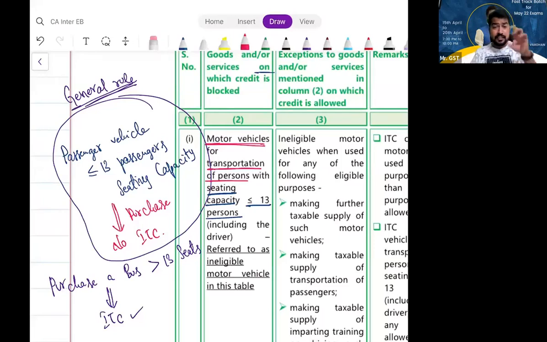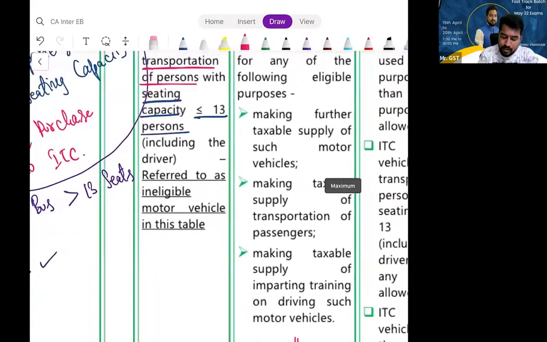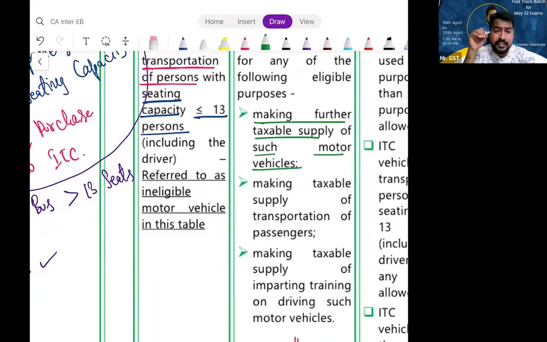So as I told, there are exceptions within 17 subsection 5. 17 subsection 5 says you cannot avail ITC on these things. But there are exceptions again within that, which means you can avail ITC. There are 3 exceptions. See, anybody who is engaged in making further taxable supply of such motor vehicles. What does it mean? You are engaged in making further supply of such motor vehicles, that is, buying and selling those motor vehicles.